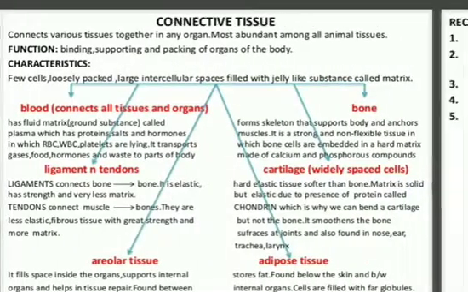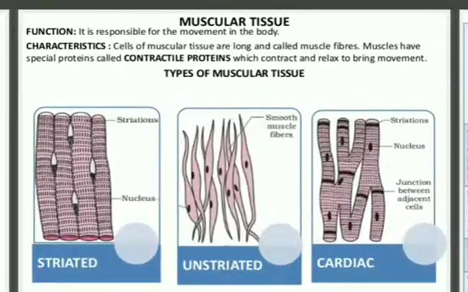Okay, up to now we have completed connective tissue and epithelial tissue. Now if we talk about muscular tissue, muscular tissues are generally elongated cells that are made up of muscle fiber. These tissues are responsible for movement in our body.